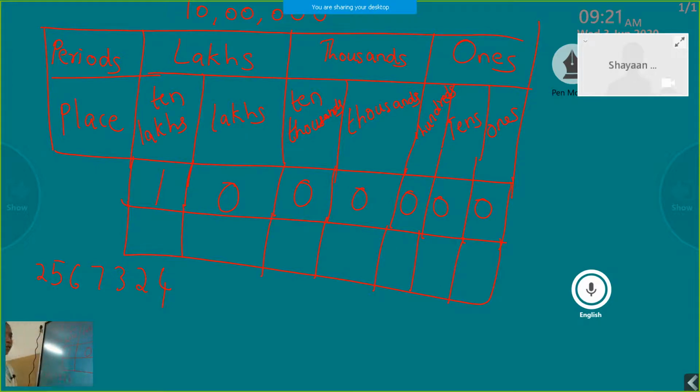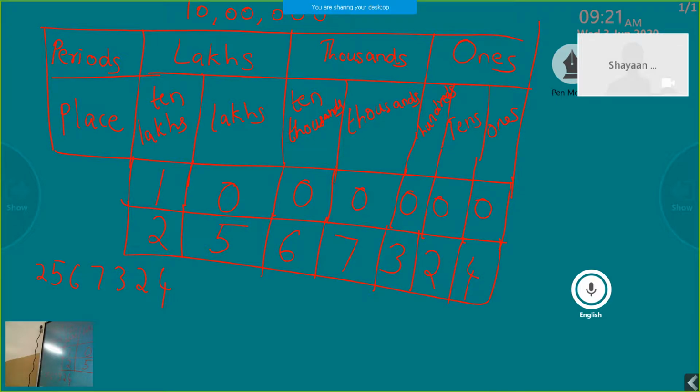So that 4 is at the right end. 4 comes to the ones place. Then 2 comes to the tens place. 3 comes to the hundreds place. 7 comes to the thousands place. 6 comes to the 10,000s place. 5 comes to the lakhs place and 2 comes to the 10 lakhs place. This is how you can represent a 7-digit number on a place value chart.